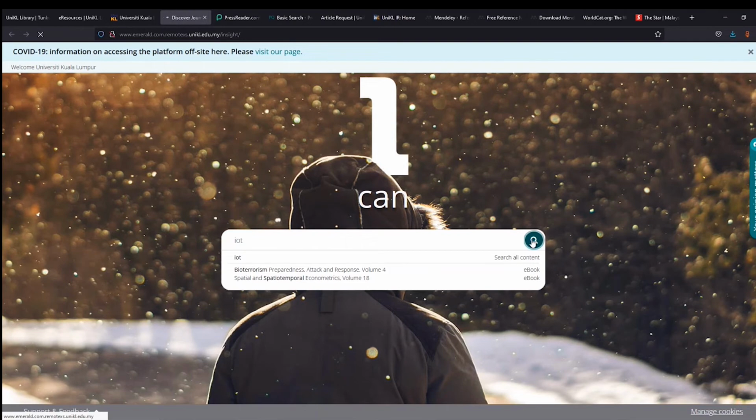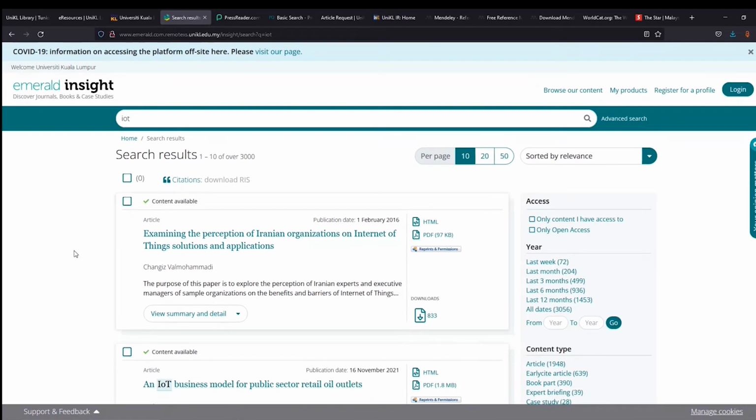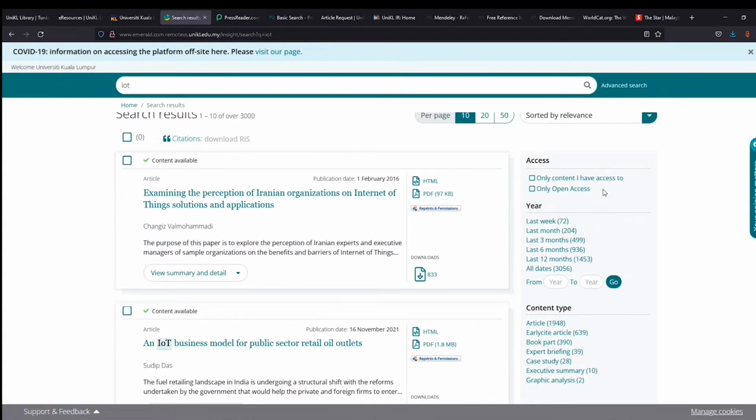It will give you the search content, and you can see there are just over 3,000 results for this particular keyword, IoT, Internet of Things. From here you can also filter. There is a filter in the right-hand side column. You can click only content I have access to and only open access, then you can see the articles that you can easily download.